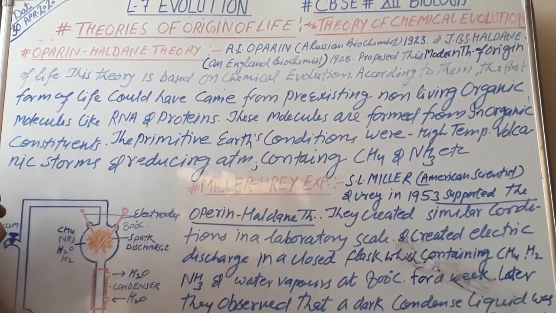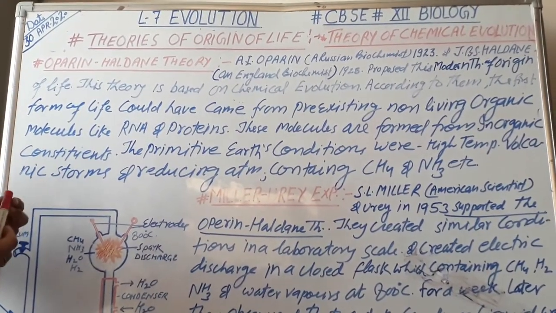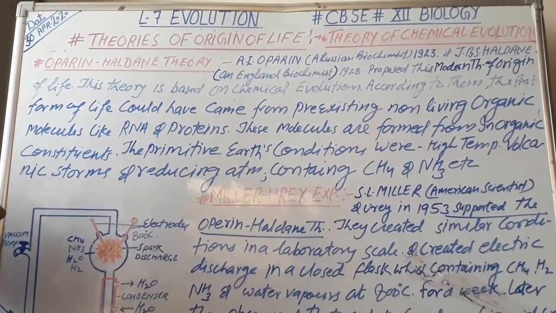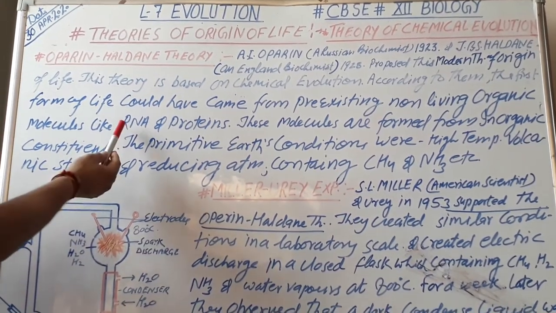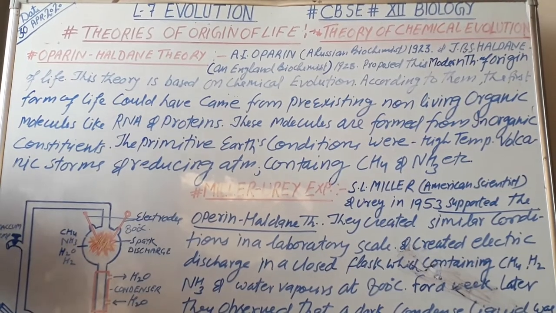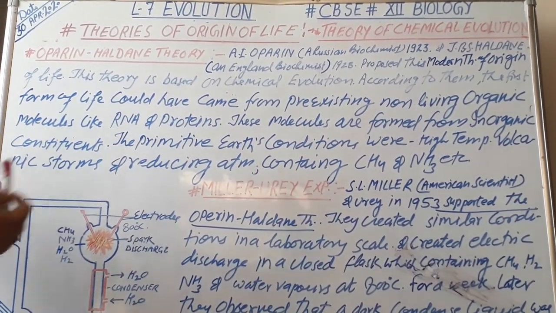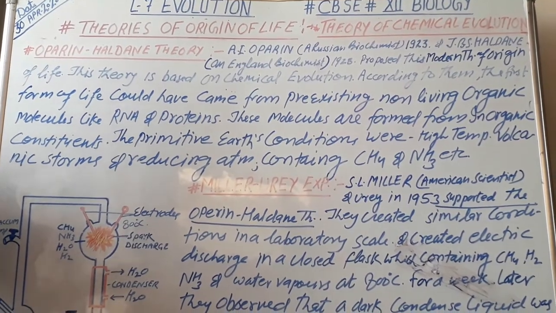According to them, the first form of life could have come from pre-existing non-living organic molecules, just like RNA and proteins. And these RNA and proteins, or these molecules, were formed from the inorganic constituents at that time.